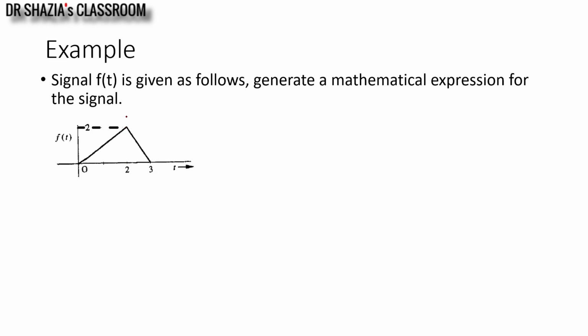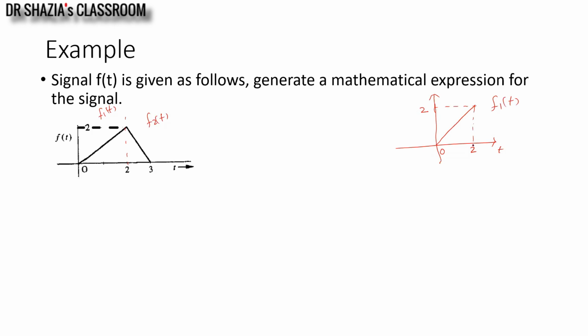So to deal with this signal, first I will divide this signal into two parts, f1t and f2t. So first of all, I will draw f1t. Now f1t is this one. It is defined for the interval 0 to 2 and magnitude of this signal is going up to 2. This is f1t. Now f1t you can see simply is a unit ramp signal.